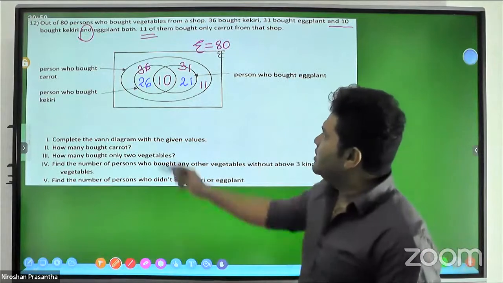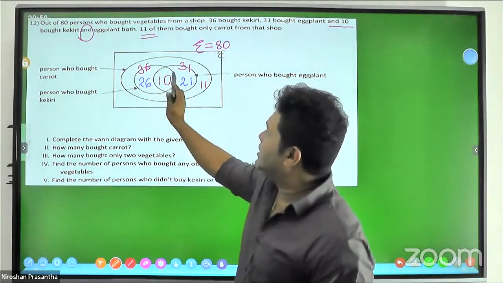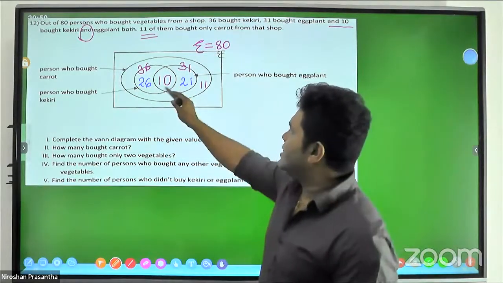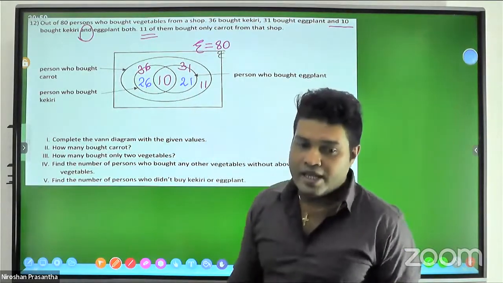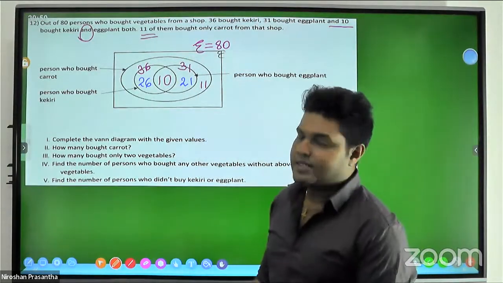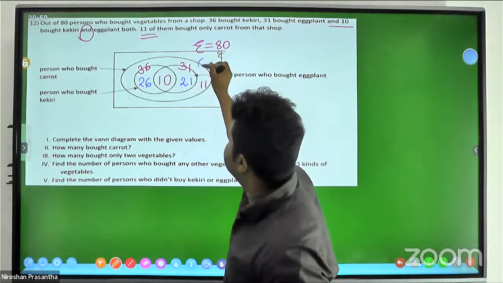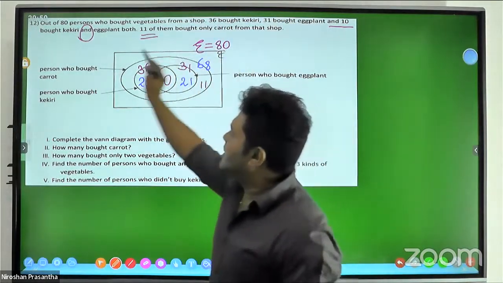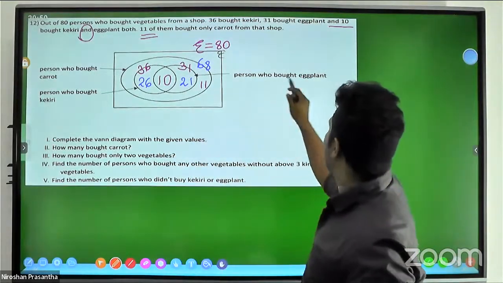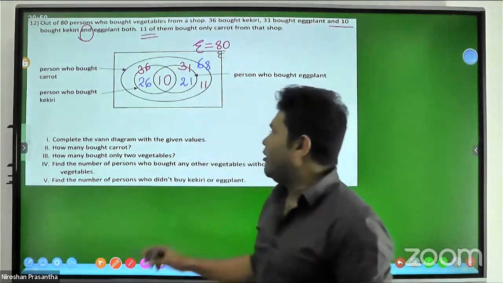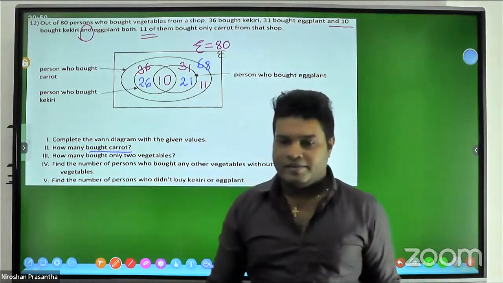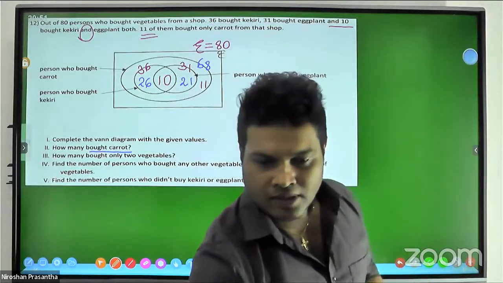Inside the circle, 26 and 10 together make 36, 36 and 21 make 57, and 57 and this 11 make 68. I think 68 is the number of people who bought carrot, including those who bought eggplants and cabbage too. It doesn't matter, so we can count them.